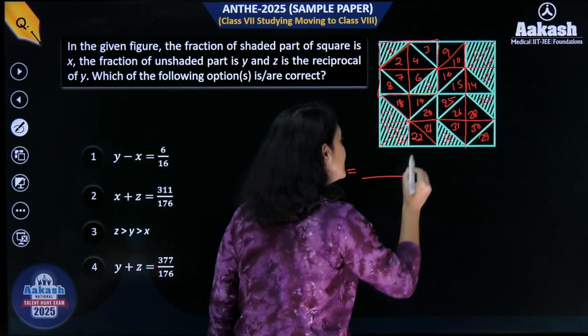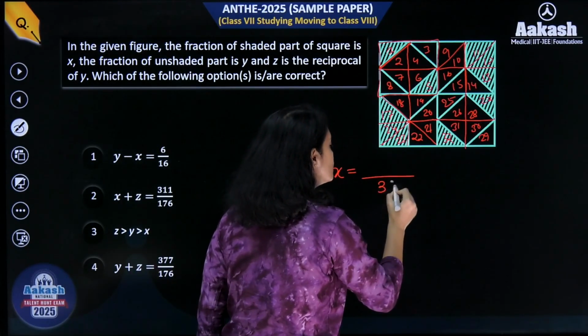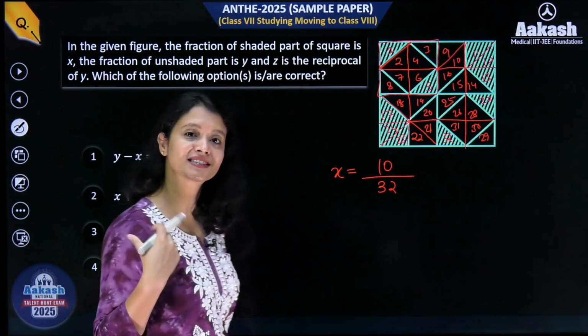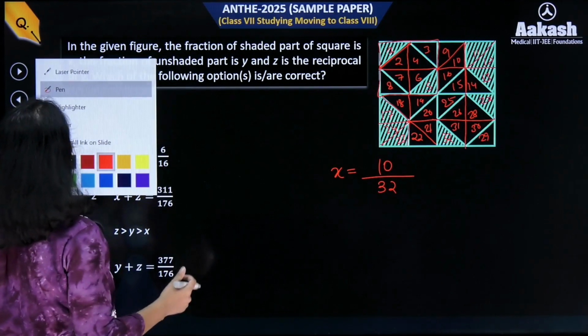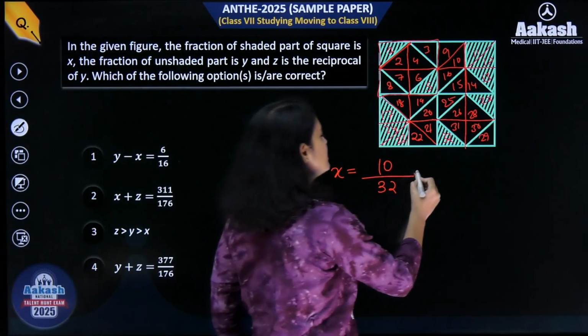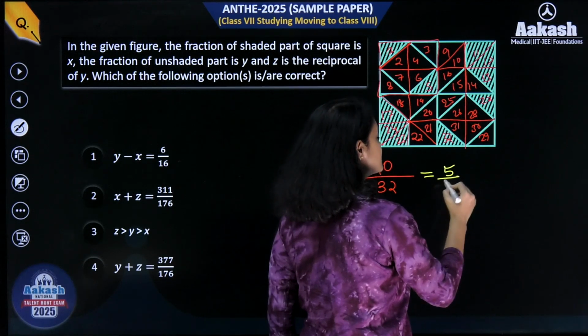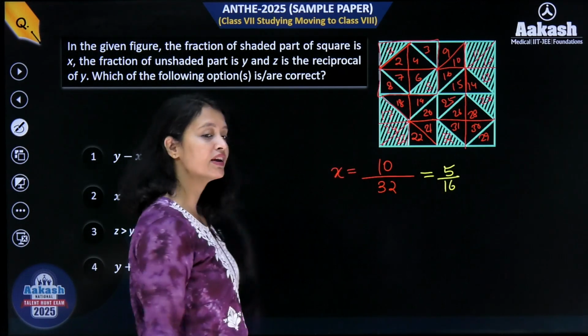So आप सबसे पहले total parts लिखोगे which is 32 and you can count the shaded parts and you can see that the number of shaded parts is equals to 10, right? So 10 by 32. So what is 10 by 32? When simplified, you can cancel the numerator and denominator by 2 and you will get 5 over 16. So x is 5 over 16 everyone.